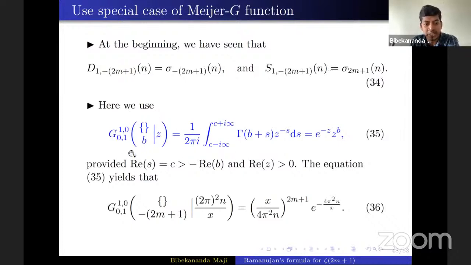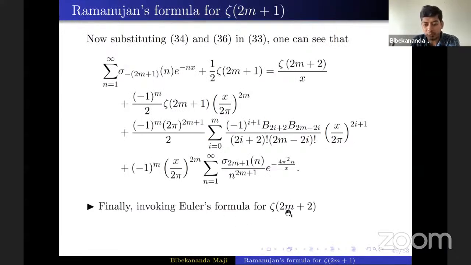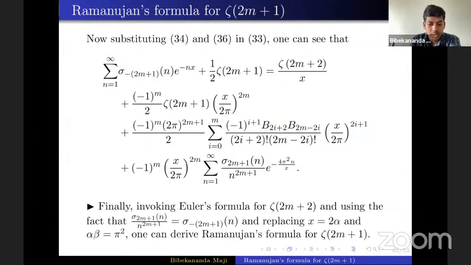As I said, the Meijer function is a generalization of the exponential function. In particular, you have to use this identity. Then at the end you use Euler's formula for zeta at even values 2m, and after a little simplification you get Ramanujan's formula for odd zeta values.